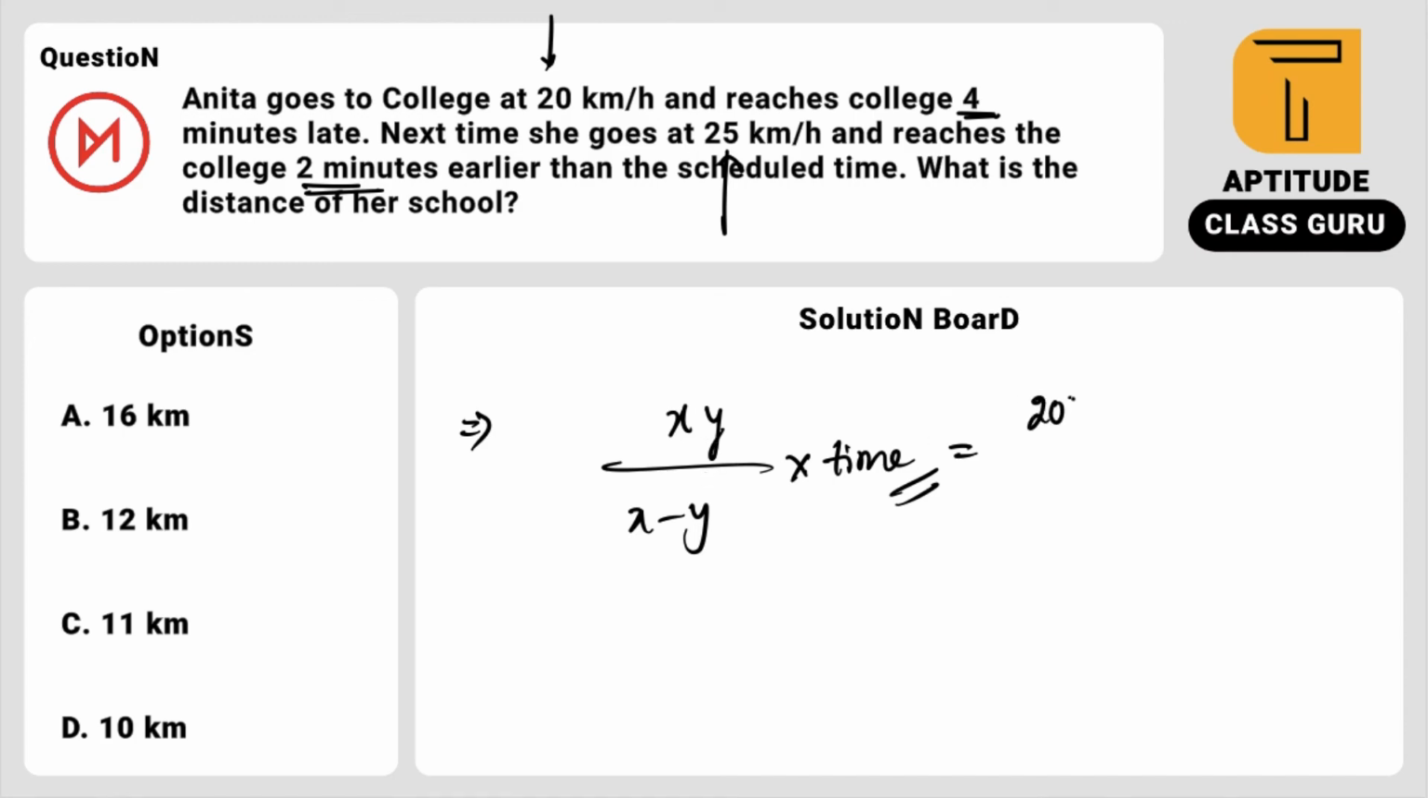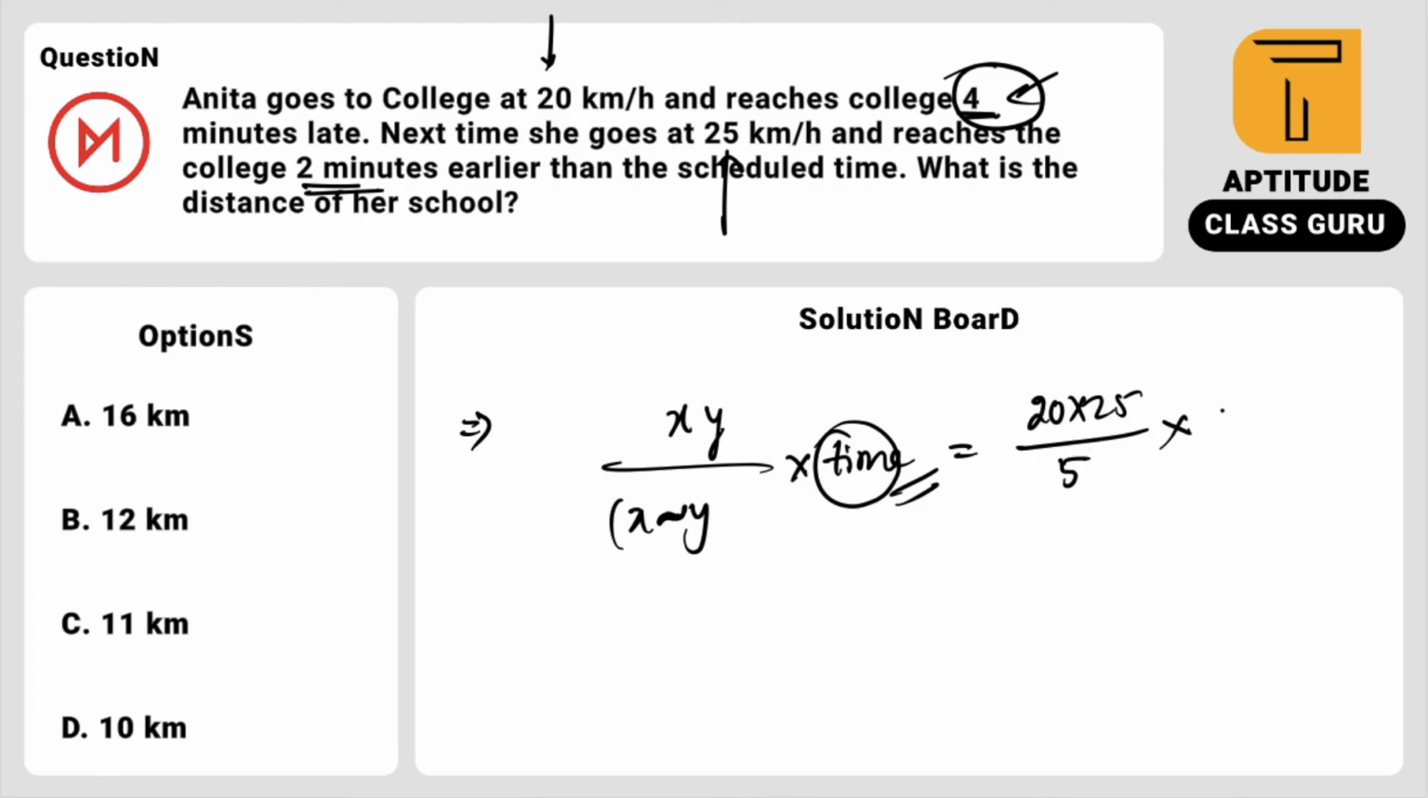So 20 into 25 divided by x minus y, that is the difference between 20 and 25, which is 5. So always take the difference, not subtraction, it's a difference. So 5 kilometers is the difference between 20 and 25 kilometers, into what is the time? The time is the difference between those two scenarios. Here I am delayed by 4 minutes, here I am reaching 2 minutes earlier. So what is the total duration of the time? 6 minutes, right? Here 20 kilometers per hour, 25 kilometers per hour.